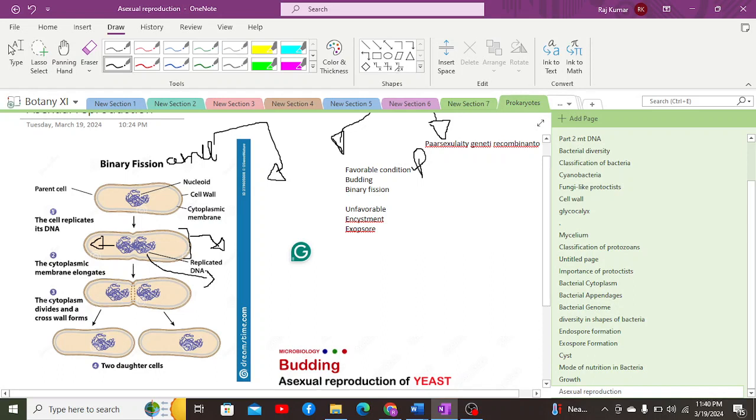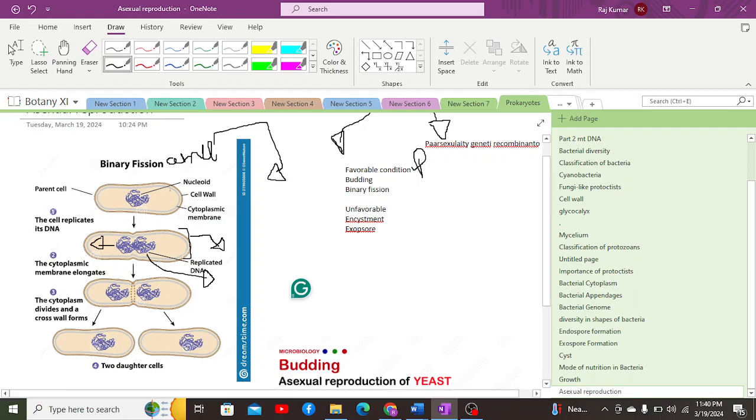Once the nuclear material is transferred towards the opposite pole, the third step involves the formation of a cleavage fluid, in which there is formation of a transverse septum.